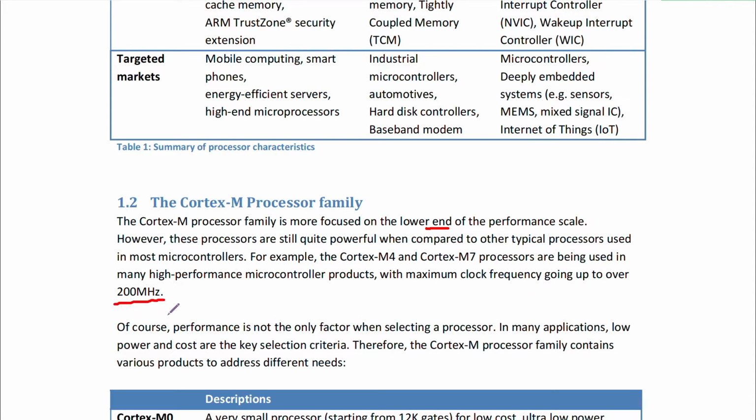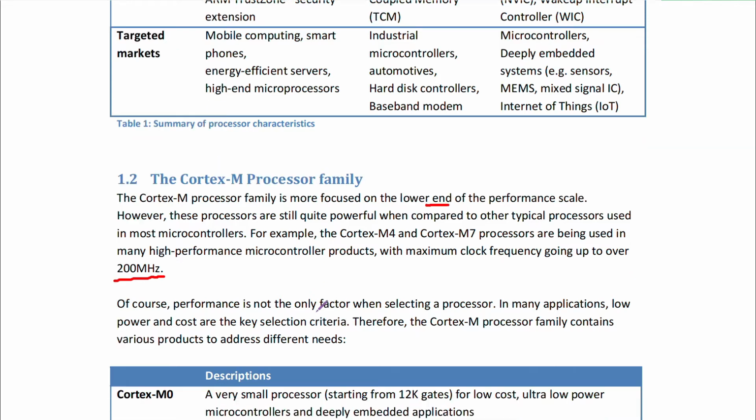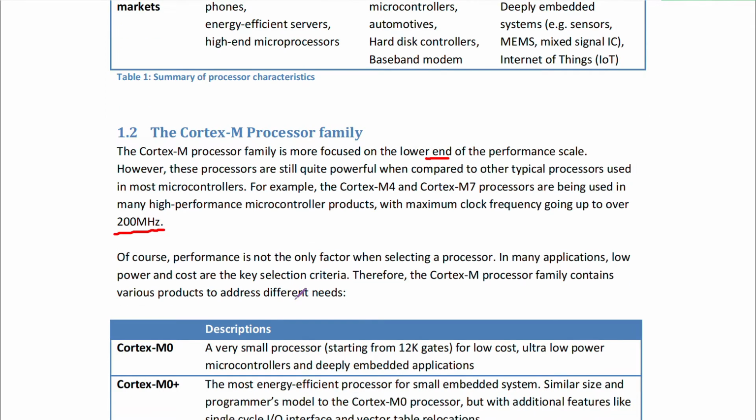So if you have some experience working with microcontrollers, you must have seen that in 8-bit or 16-bit microcontrollers the frequency goes to 25 megahertz, or for some high-performance ones 80 megahertz and 100 megahertz, not more than that. But in your Cortex-M processor family you can still have clock frequency up to 200 megahertz, right?